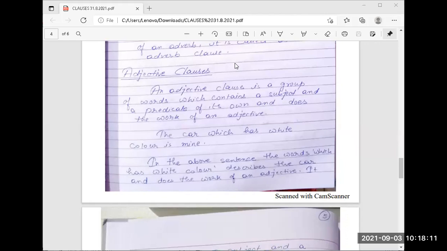Do you know the director of Techno India? This is an adjective clause. Is it an adjective clause? Yes or no? Do you know the director of Techno India? Is it an adjective clause or not? Yes or no?